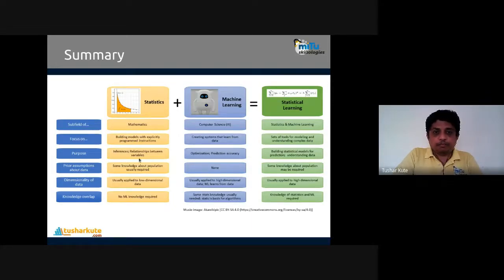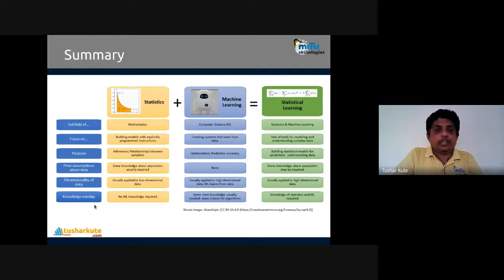What's the purpose of it? In statistics, the purpose is inference, or finding relationships between the variables. In machine learning, it is optimization and prediction accuracy. We combine them together in statistical learning. Then, statistics needs prior assumptions; some knowledge about the population is usually required. Machine learning does not. Next, dimensionality of the data: how many features you require. Usually statistics is applied on low dimensional data, while machine learning is applied to high dimensional data, and it learns from that.